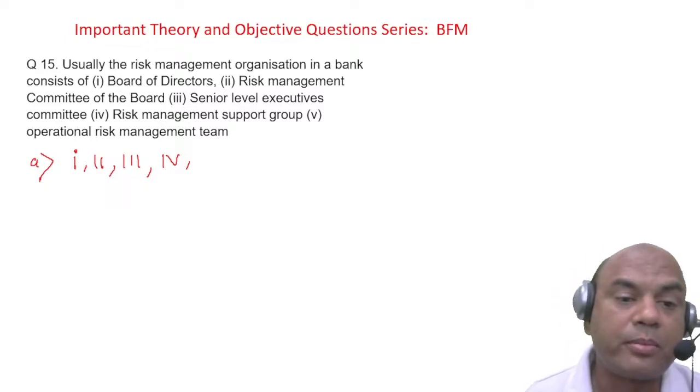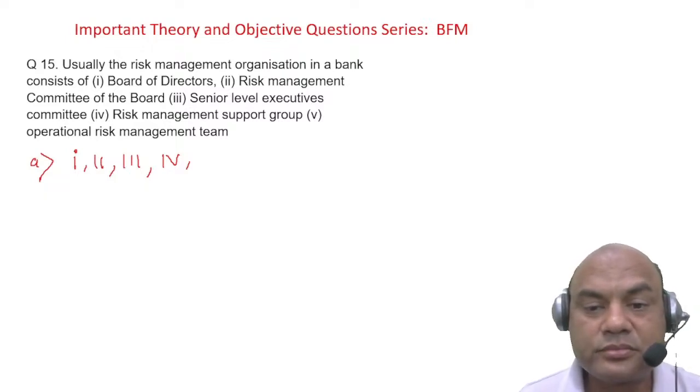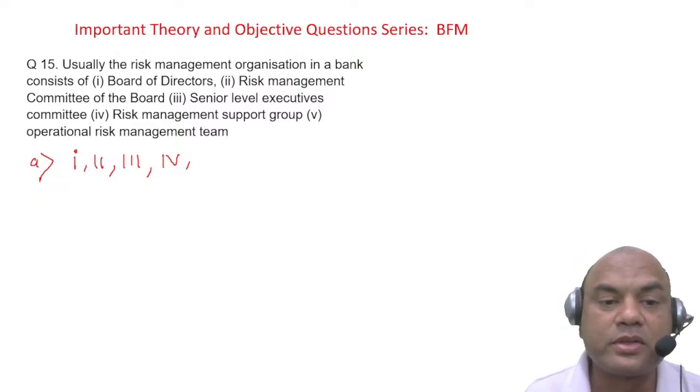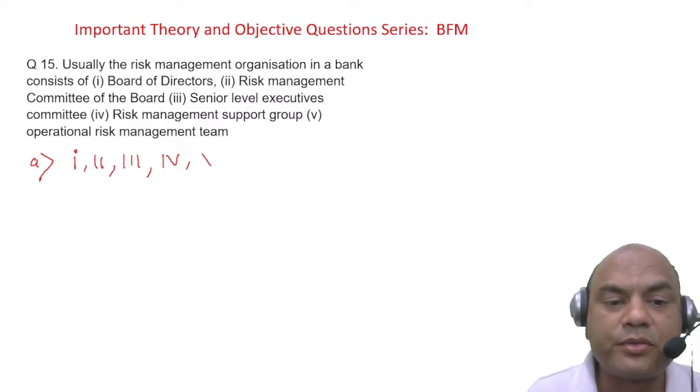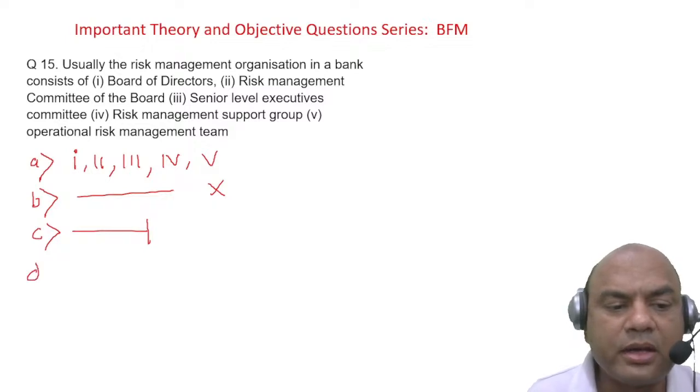And B I'll make it only 4, these 4. Okay, C I'll make something different. C means only 3 I'll make it. And D I'll make it only 2.